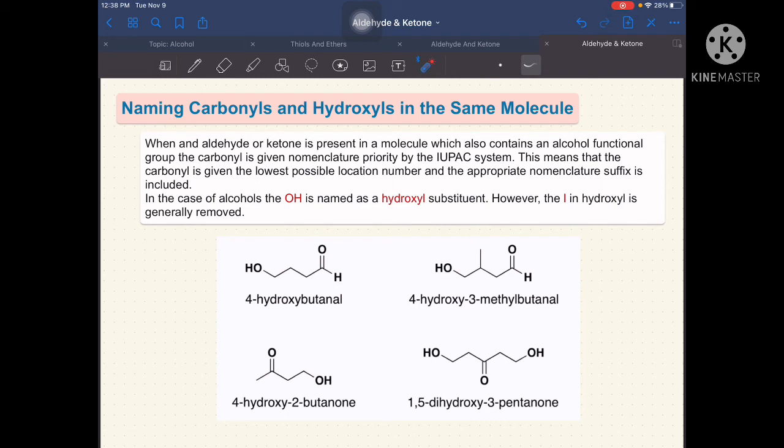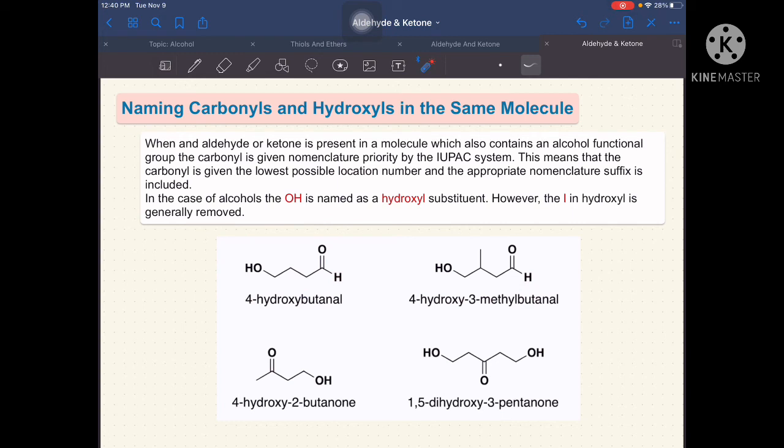Okay. So, ngayon, in this figure, as according dito sa sinabi sa taas, madidisregard at hindi natin ipa-priority ang alcohol. Kasi ang priority natin dito ay yung ating aldehyde and ketone. So, ibig sabihin, in terms of naming its parent chain, it will end with Al na nakapangalan kay aldehyde. Tapos, itong si alcohol dito will only serve as a substituent. So, ang pangalan niya dito will be hydroxy. Now, let's start to name this structure.